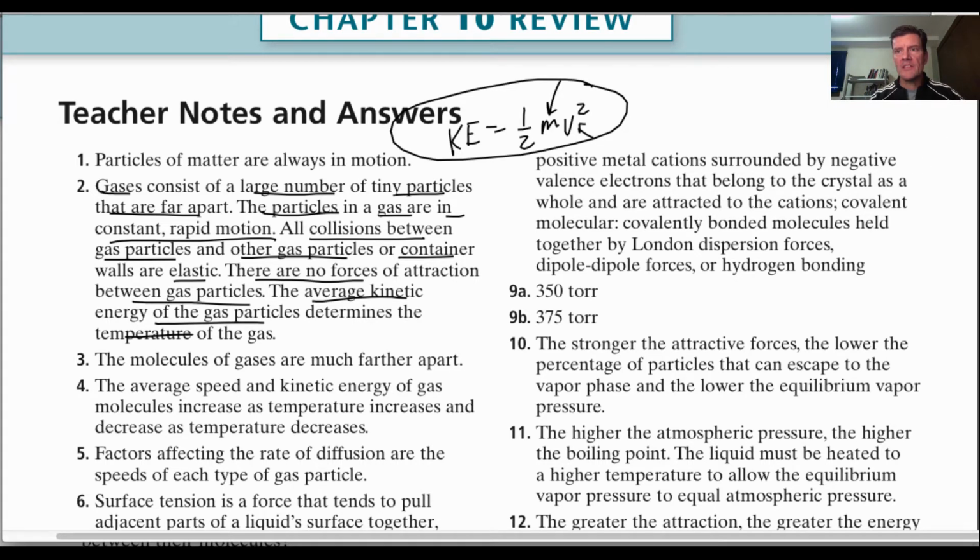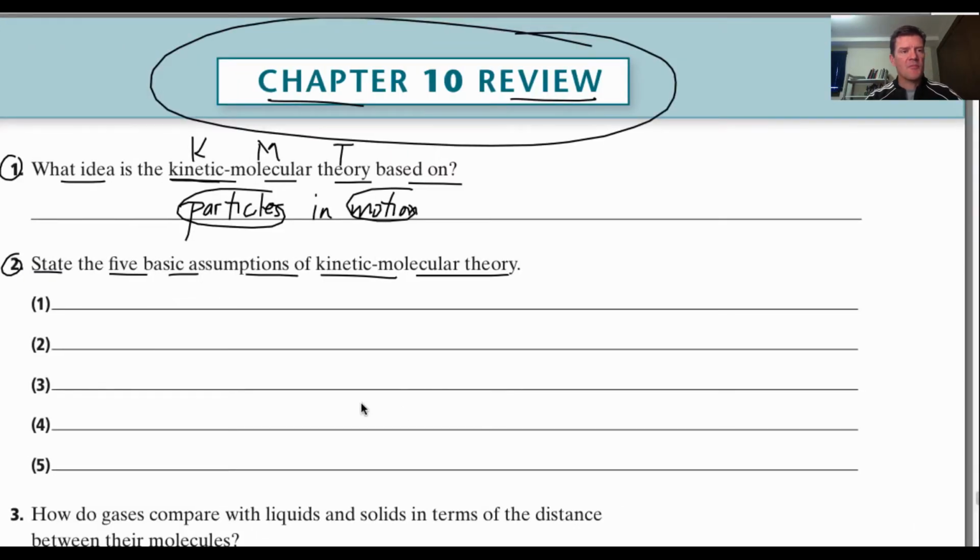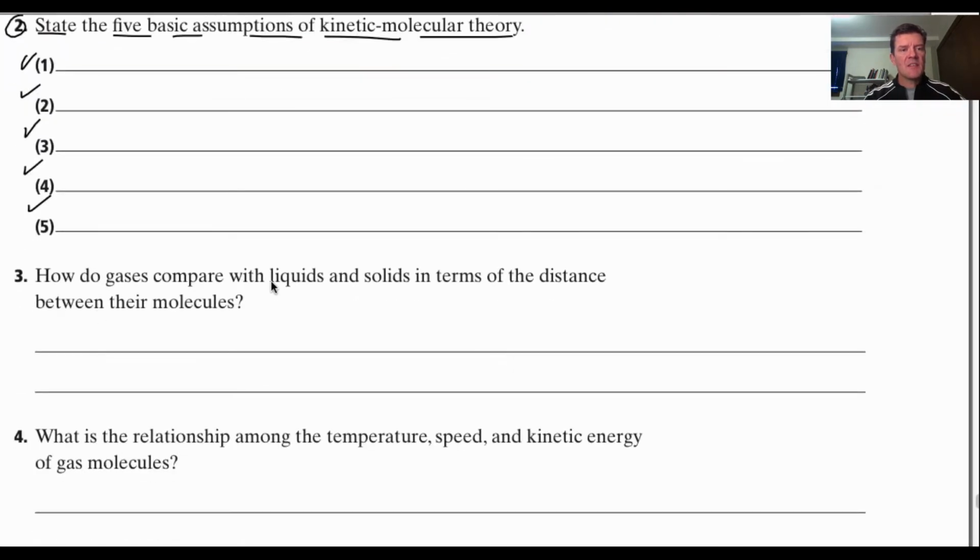All right, let's go back to the questions here. Those are the 5 assumptions. We just talked about those right there. How do gases compare with liquids and solids in terms of the distance between their molecules? So gases, you should know the particles are much farther apart for gases than they are for liquids and solids. Gases are much less dense. Solids and liquids are more dense.